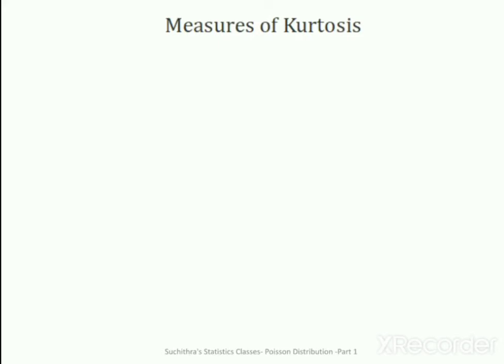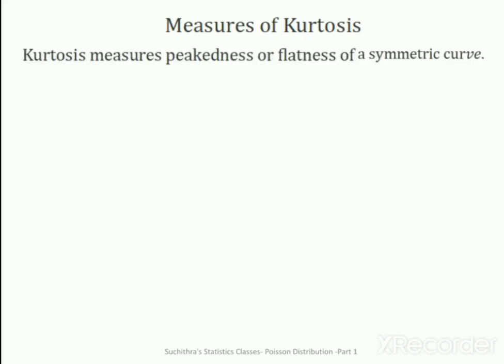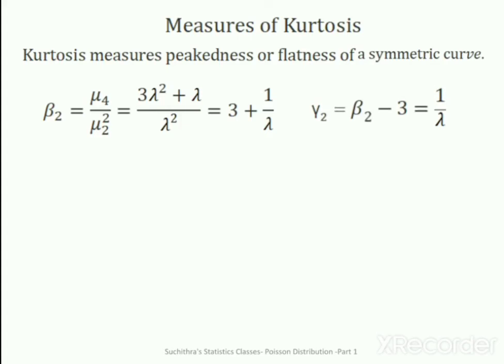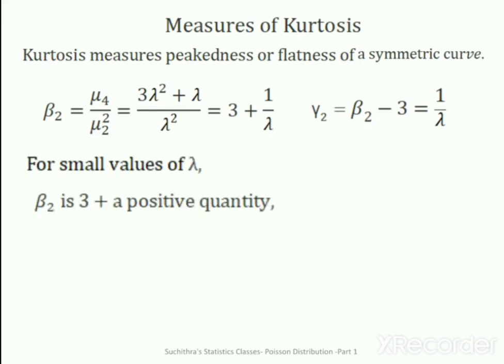Then measures of kurtosis. Kurtosis measures peakedness or flatness of a symmetric curve. And measures of kurtosis are beta 2 and gamma 2. Beta 2 is mu4 by mu2 square and gamma 2 is beta 2 minus 3. For small values of lambda, beta 2 is 3 plus a positive quantity.